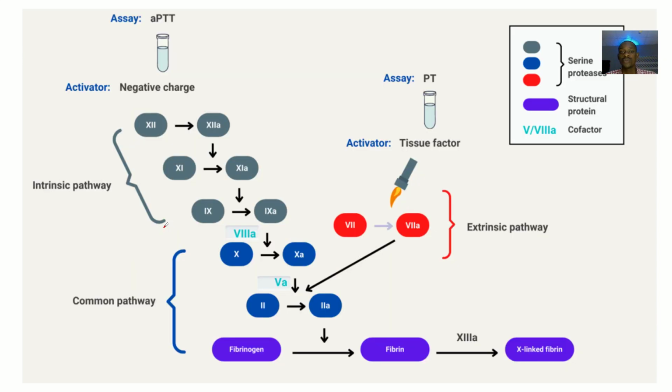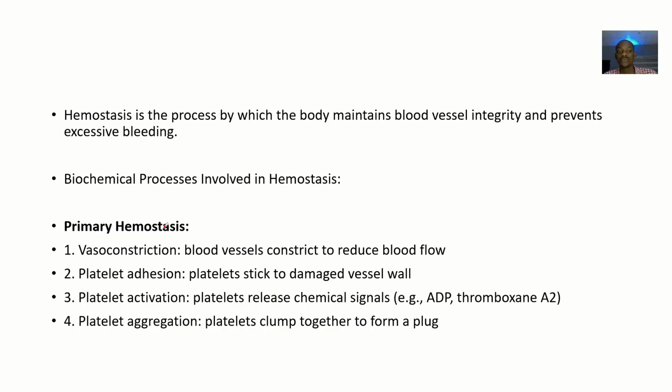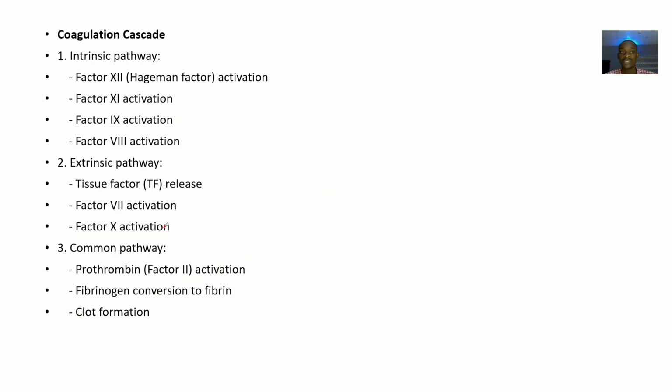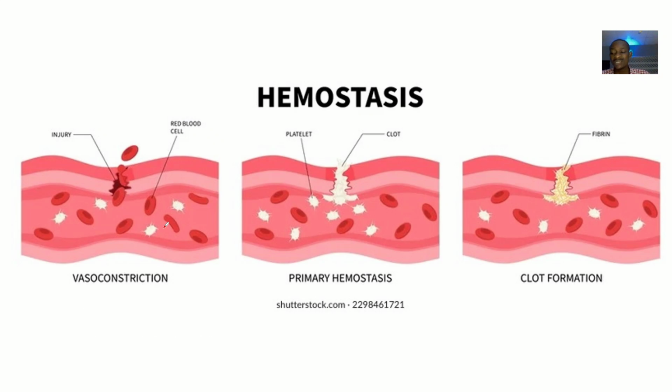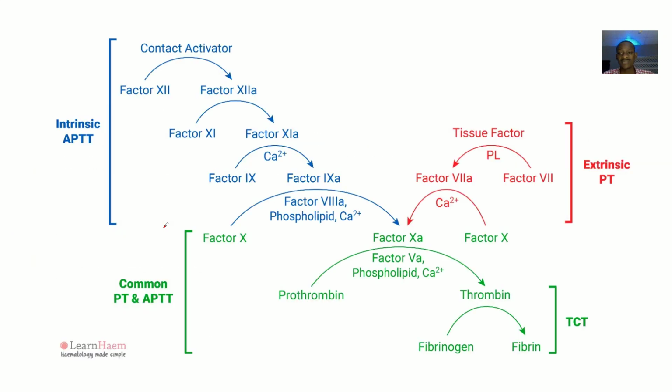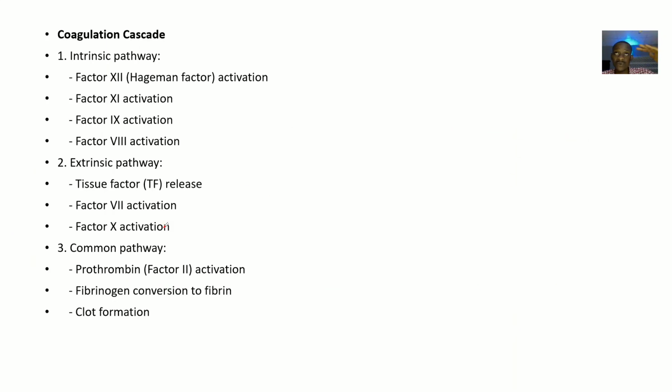So you have to know your coagulation pathway, the primary hemostasis and what is involved, and the process of fibrinolysis. These are the three things. As you know these three things, you just list what is involved in each of these steps. And those are the biochemical processes.